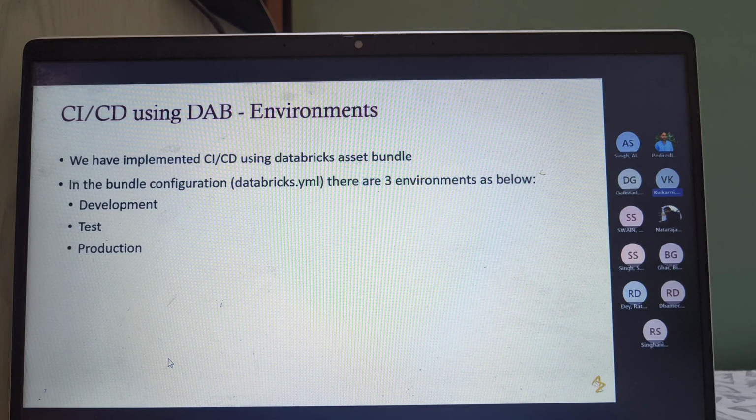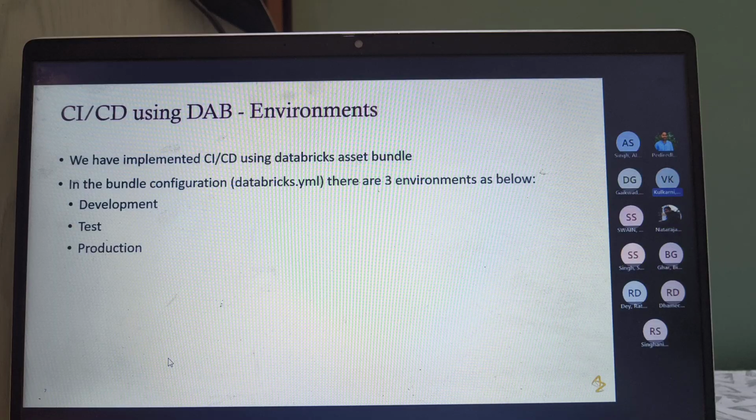Yeah, and how it's done on our side. How the CI/CD has been implemented on the customer engagement side. So we are doing CI/CD using a concept called Databricks Asset Bundle. Now the name has been updated to something like Declarative Automation Bundle, something like that.